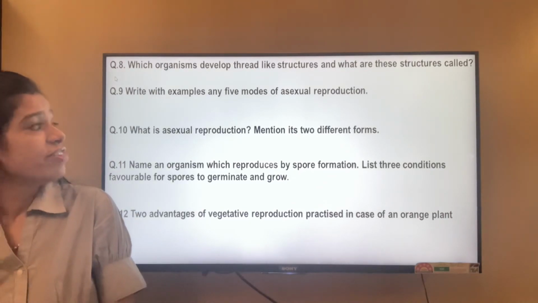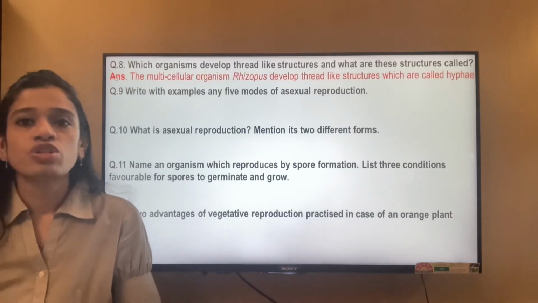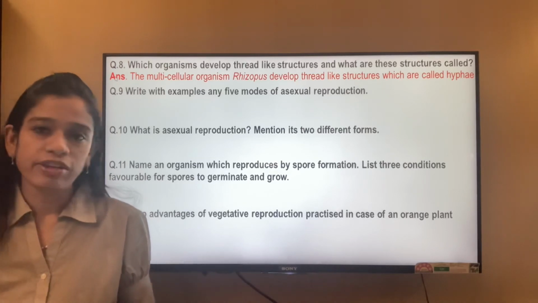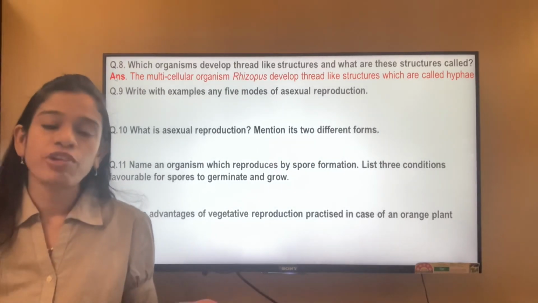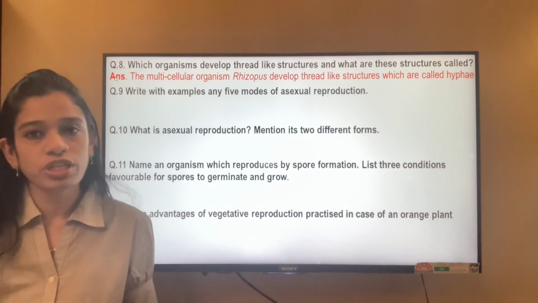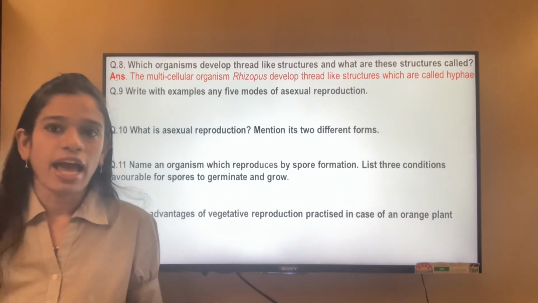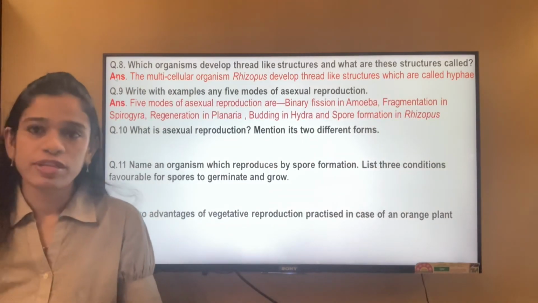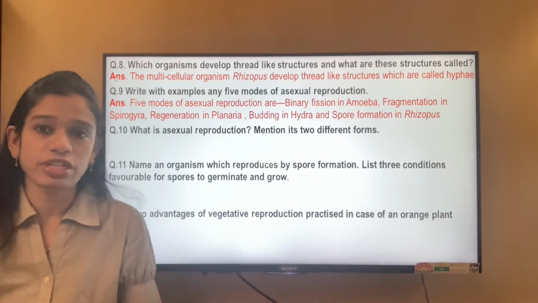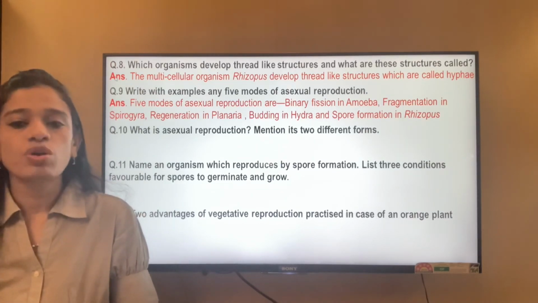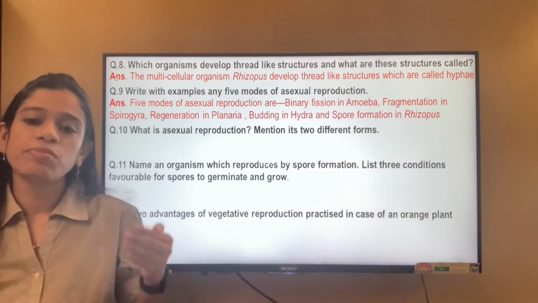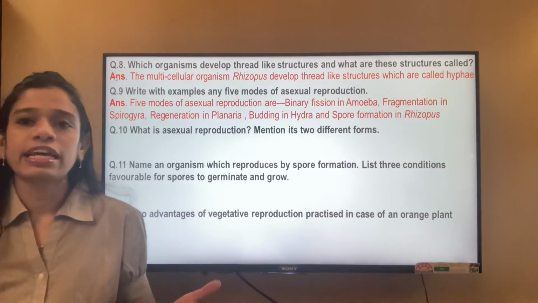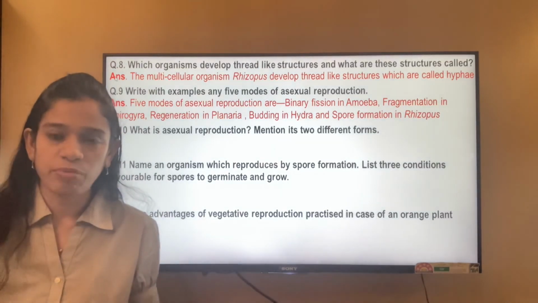Write examples of any 5 modes of asexual reproduction. The 5 types of asexual reproduction which we have studied are binary fission, multiple fission, regeneration, budding, spore formation, and also fragmentation. Along with that particular mode of asexual reproduction, we should also give one example of it. Like for binary fission we can tell it is amoeba.